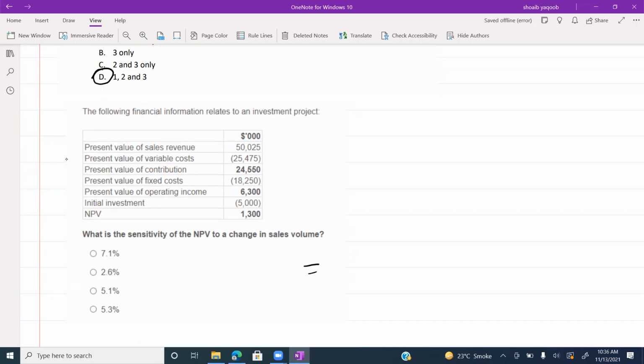In the numerator, there will be NPV. In the denominator, there will be present value of contribution. And present value of contribution is the net of present value of sales and present value of variable cost. Sorry, the contribution is given, guys. Please calculate the sensitivity.